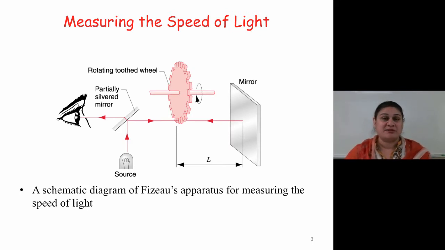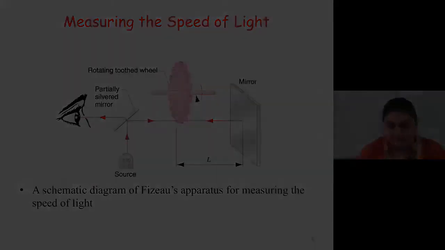Light has been measured in a number of ways. This shows you one way of measuring the speed of light. It is called Fizeau's apparatus. We won't go into too much detail about this, but what I really want to talk to you about now is how we measure the speed of light.